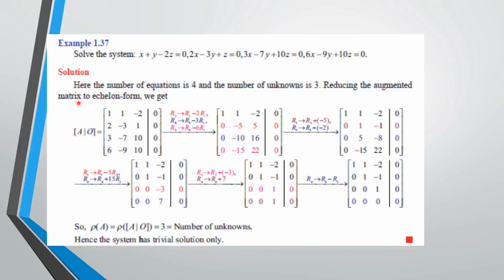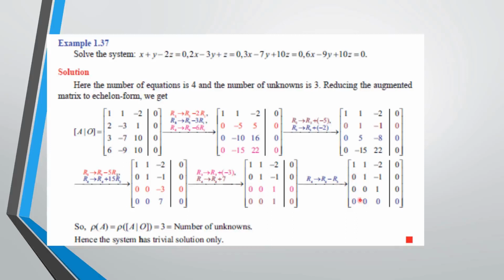First, I have to write the coefficient matrix A along with the 0 matrix, that is, augment that matrix. Next, you have to form the equivalent matrix in echelon form, that is, triangular form.